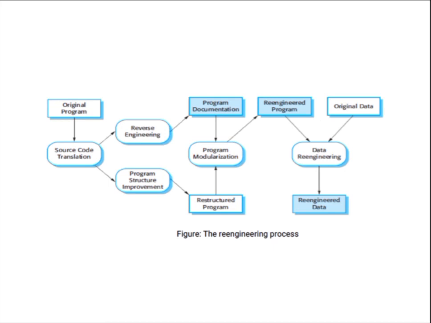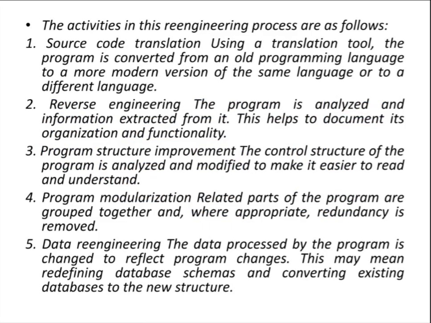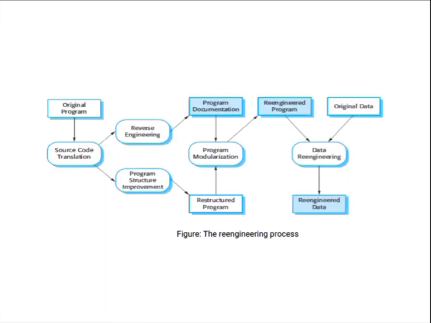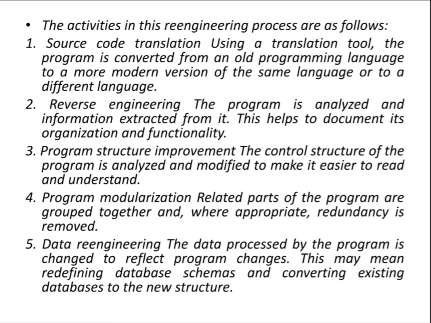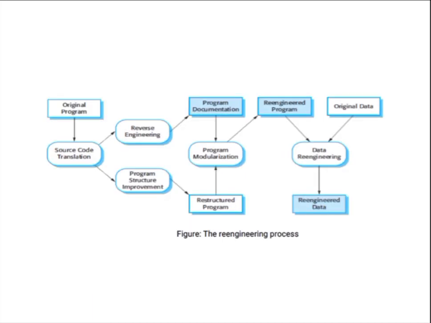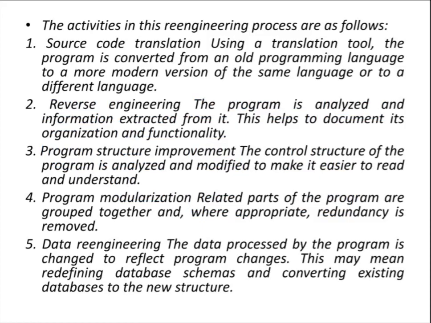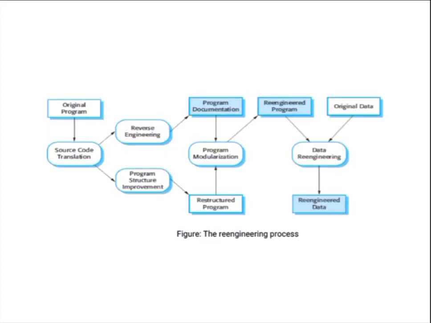So this is the re-engineering process. This is the diagram. I will explain the diagram now. See here, the activities in the re-engineering process are as follows. First one is source code translation. Next one is reverse engineering. Next one is program structure improvement. Next one is program modularization. And next one is data re-engineering. I'll explain all these steps.